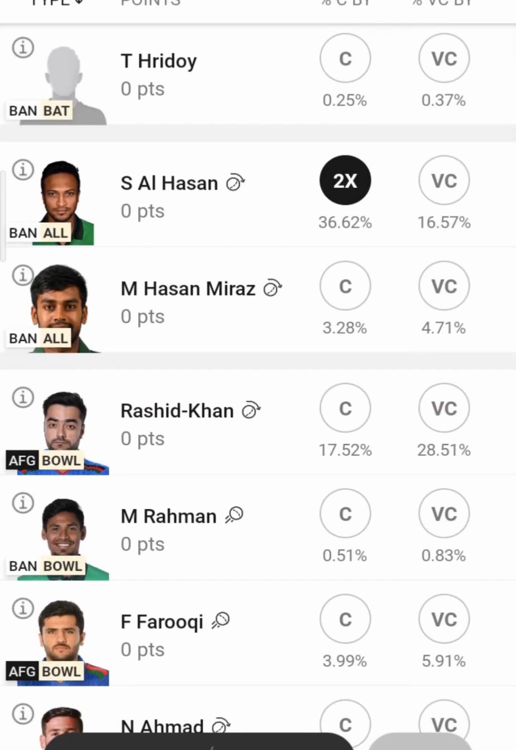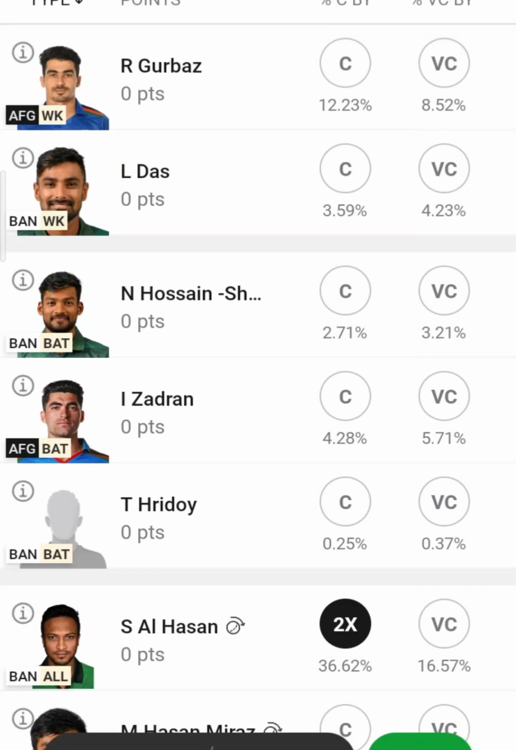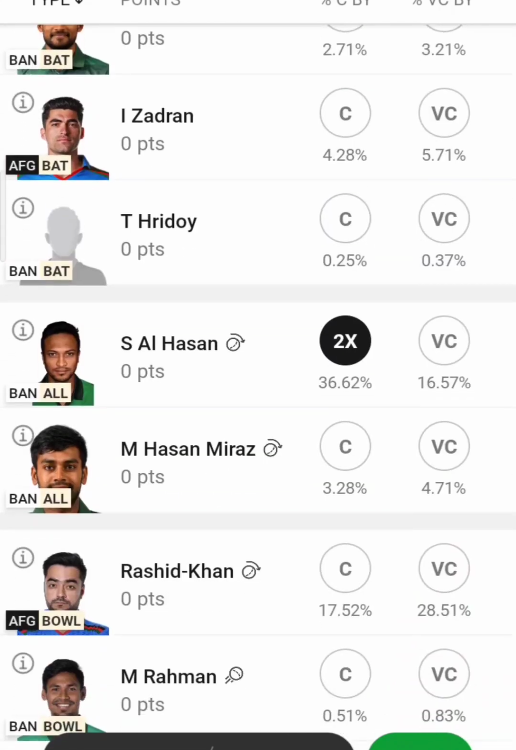Coming to VC, here I'm choosing Rashid Khan as my VC, keeping in mind that he'll take 3 or 4 wickets, and of course he will get both batting as well as bowling. In batting, he'll score some 30 to 40 runs, hoping that. If that scenario happens, then it's going to be a very good choice. Once again, in this case you can choose Rahmanullah Gurbaz as your VC as well. Those are sufficient cases. I'm feeling that only 3 players are sufficient for C and VC here.